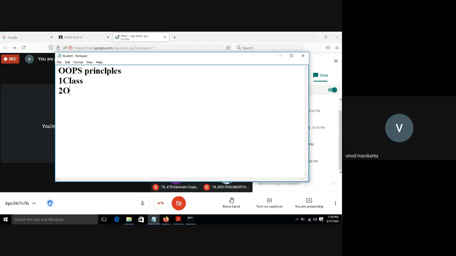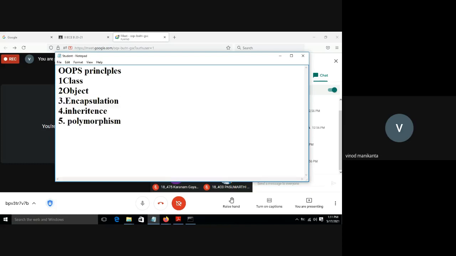Class, object, encapsulation, inheritance, polymorphism. So we have implemented the class and object features in a program. Now we have to implement encapsulation; inheritance and polymorphism are left.